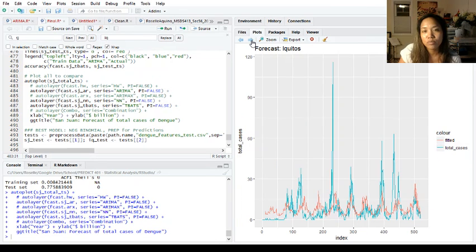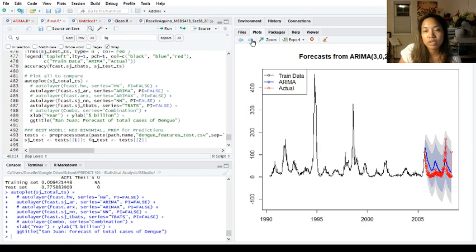I'll just go through San Juan instead of also going through Iquitos because that's what I built so far. In terms of the seasonal ARIMA, it fits all right in terms of predicting also the peaks. Seems to match the troughs a little bit better, I would assume, just visually. Although it does look quite off for now.